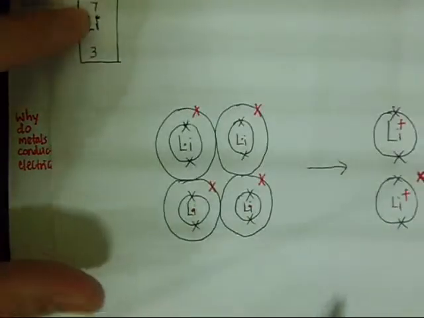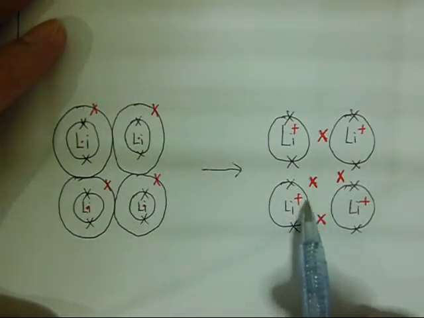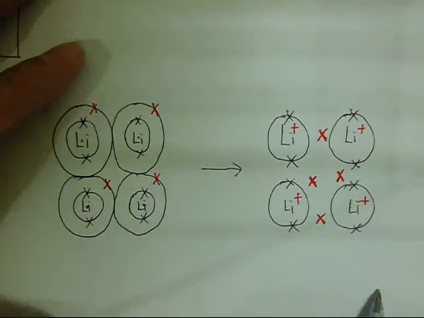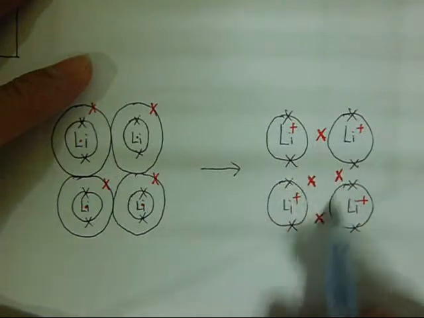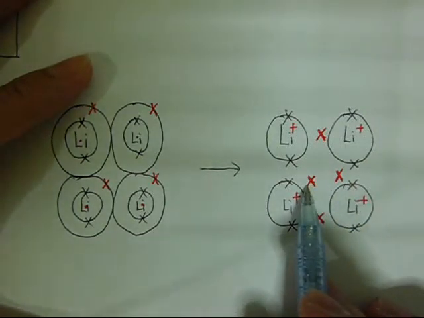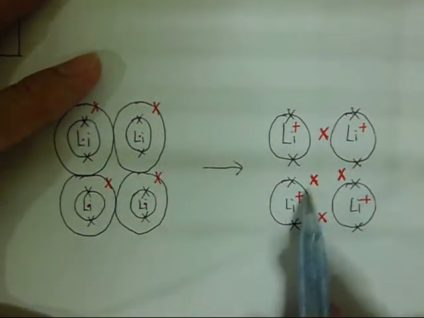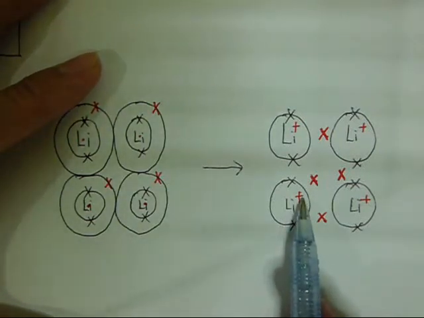Because of this strong attraction, the valence electrons eventually will break away from their respective atoms and become delocalized. So all these valence electrons now do not belong to any one lithium atom. They become delocalized, meaning that they are moving freely. When the valence electron of lithium breaks away from the lithium atom, the atom will become positively charged, because it loses one electron.